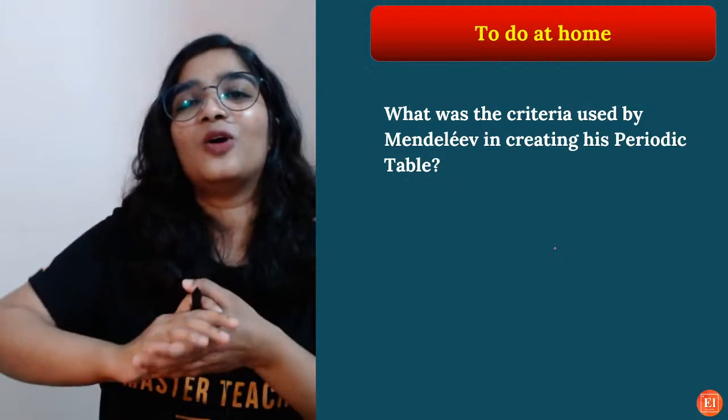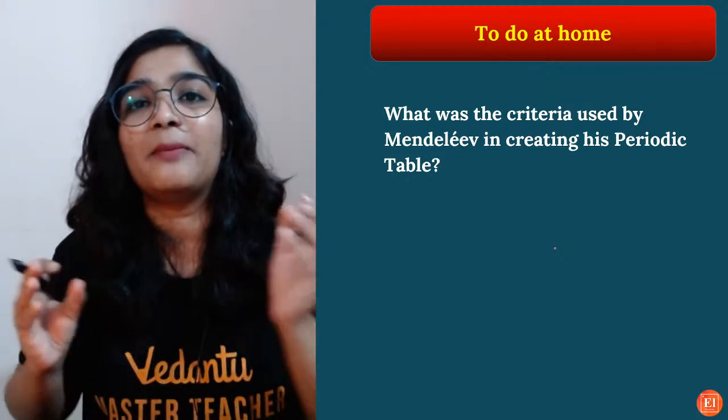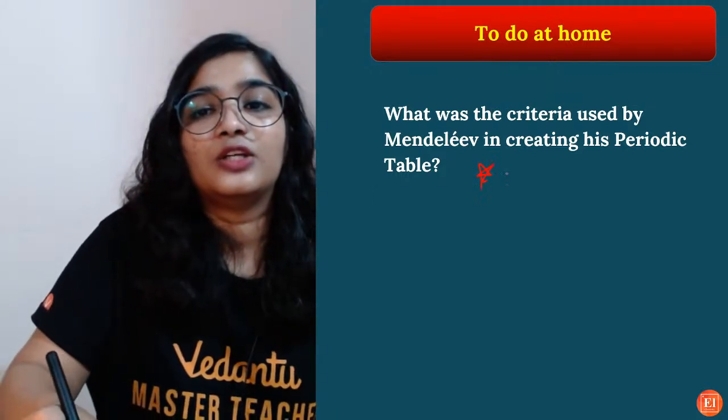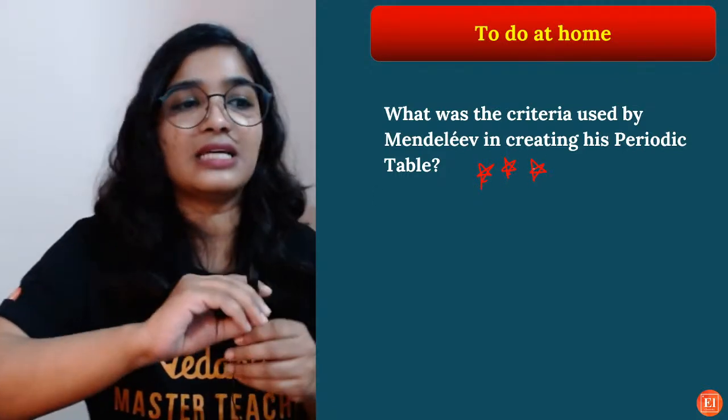So your homework is: what was the criteria used by Mendeleev in creating his periodic table? Please let me know in the comment section what the answer is.